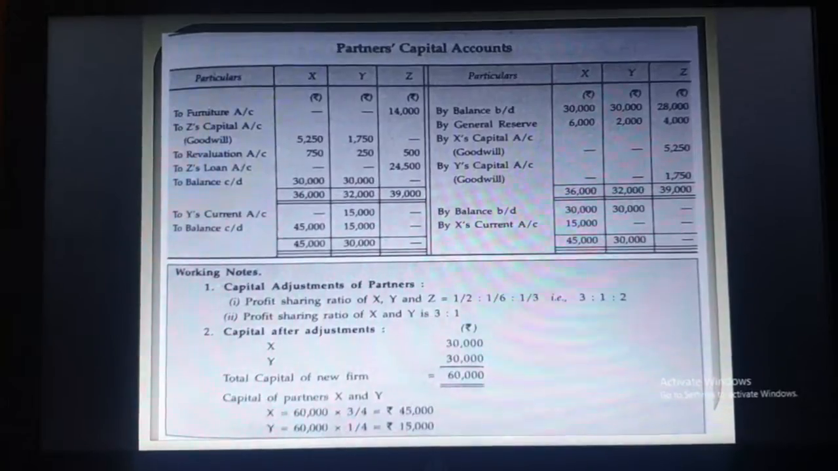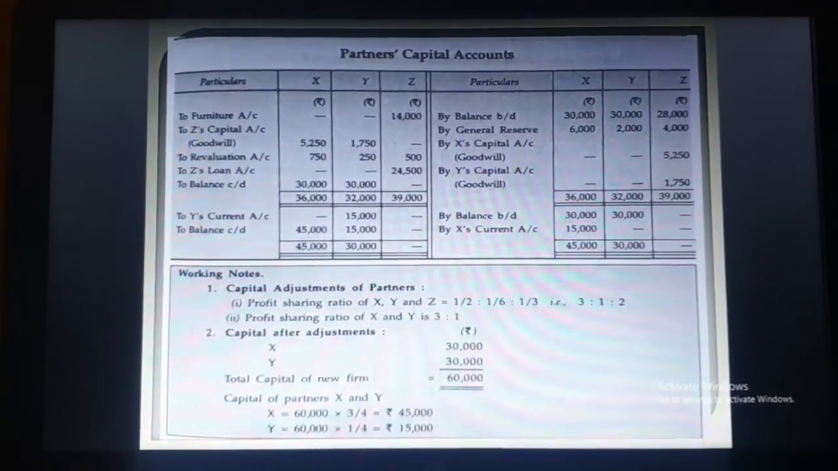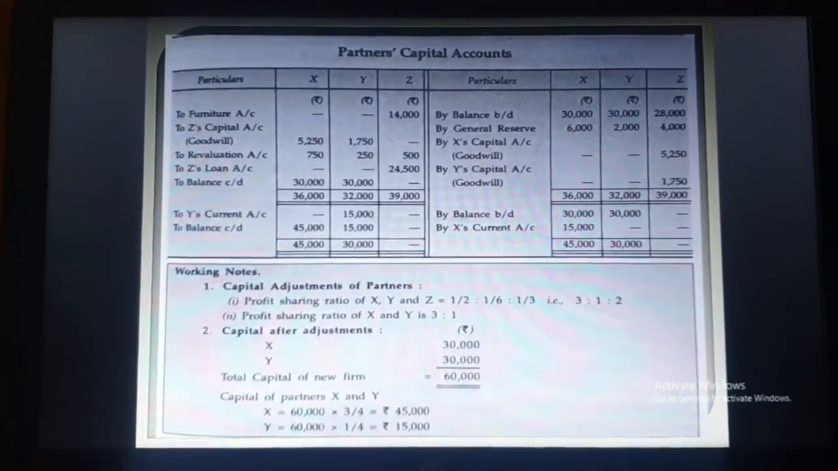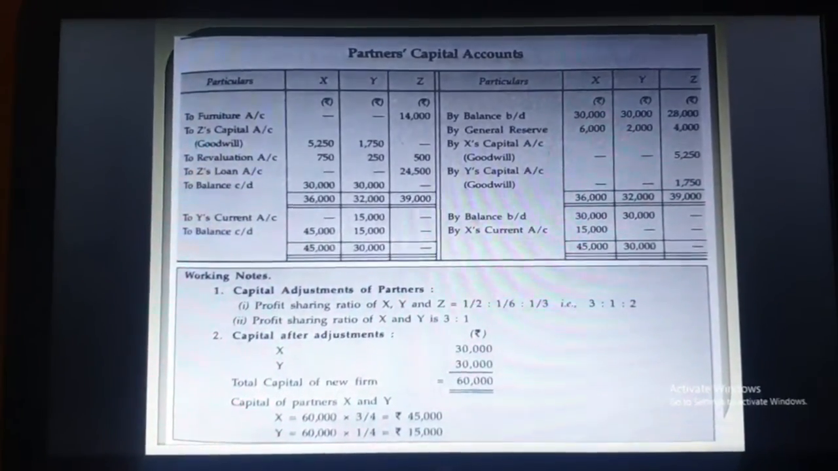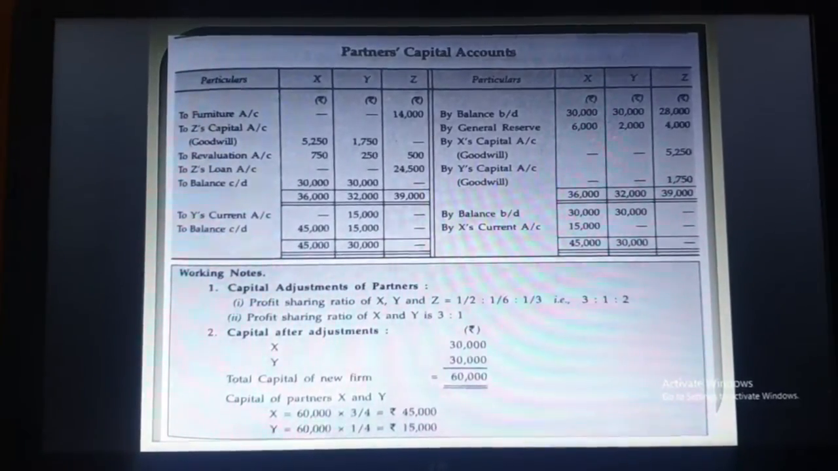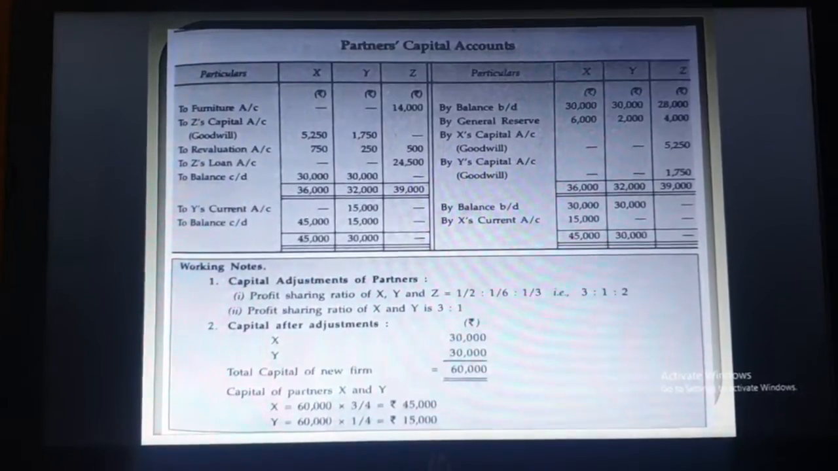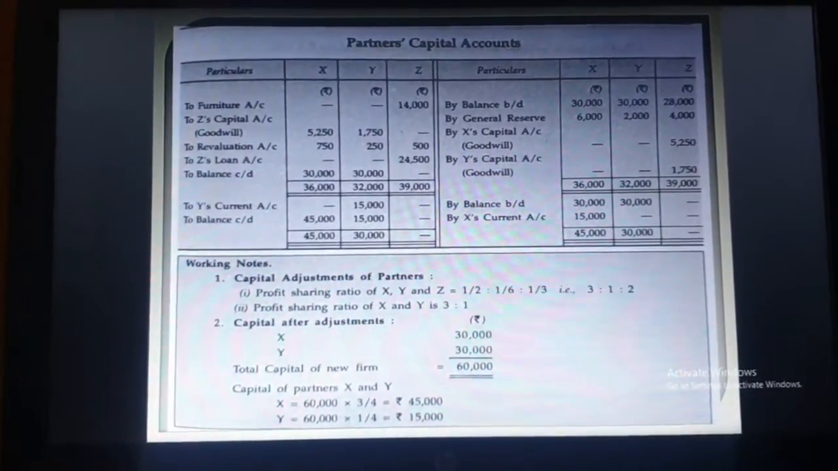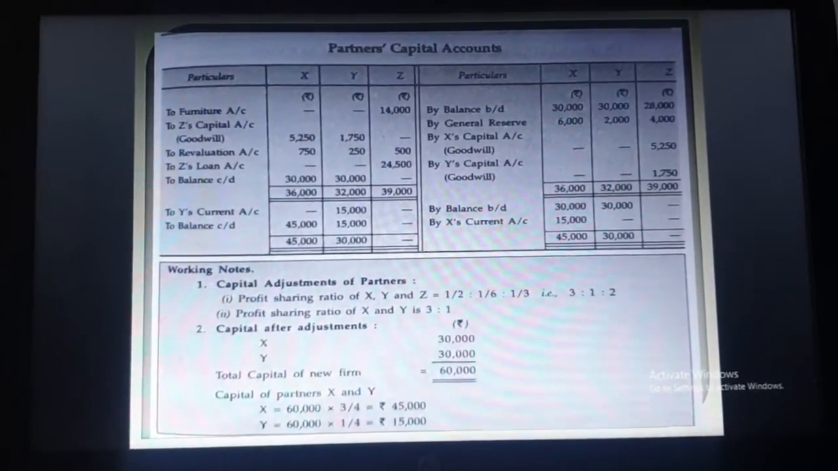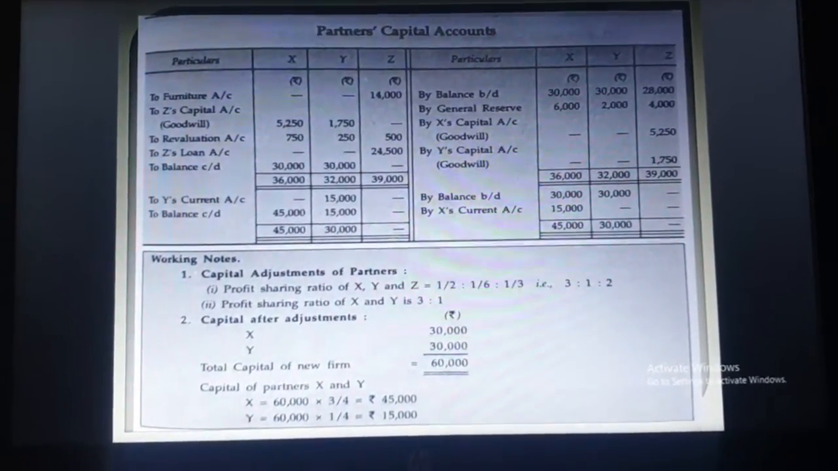Now the important point is gaining ratio is not given in the question. So when you remove the ratio of Z, the old ratio of X and Y will be the gaining ratio, that is 3:1. So the share of Z's goodwill on retirement, that is 7,000, will be distributed in 3:1. So see, on the credit side of the partner's capital account, X will give 5,250 and Y will give 1,750, total 7,000 to Z. And on the debit side, it will be deducted from the X and Y columns, that is to Z goodwill.